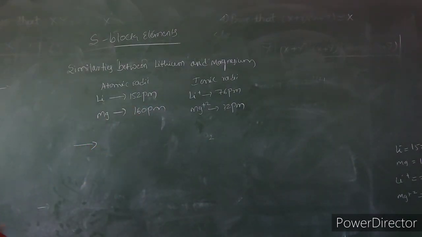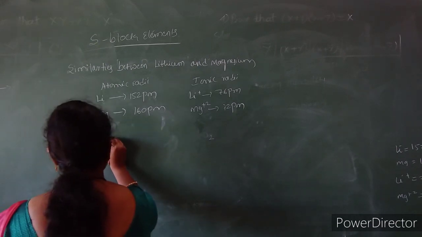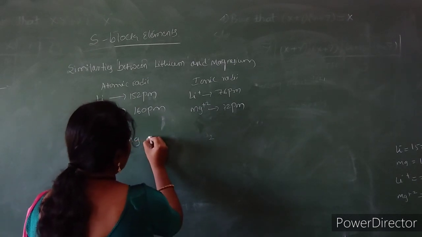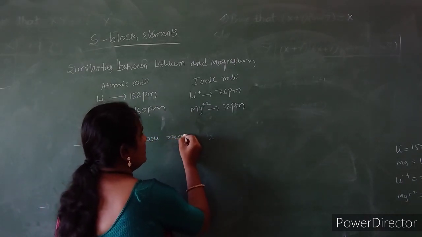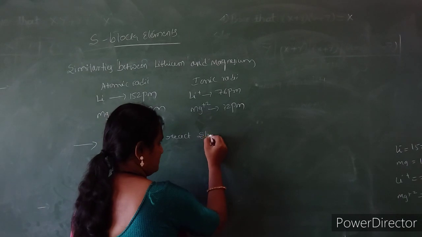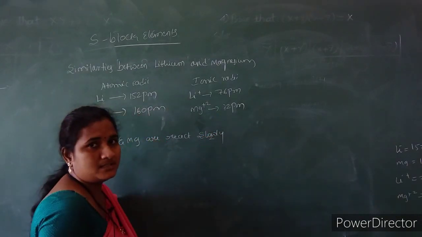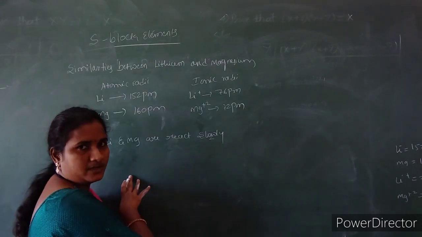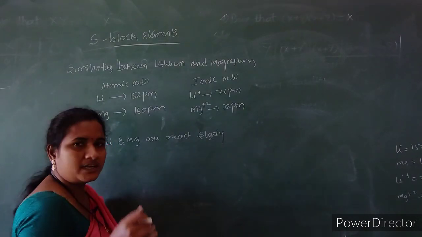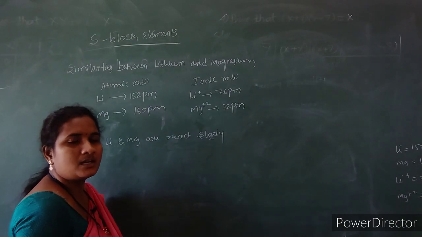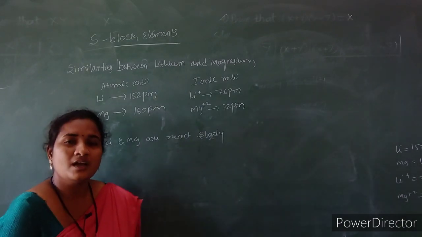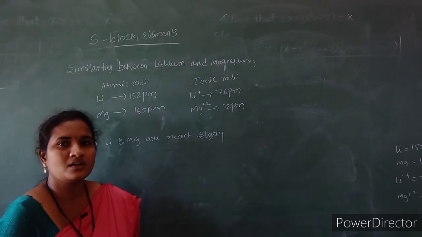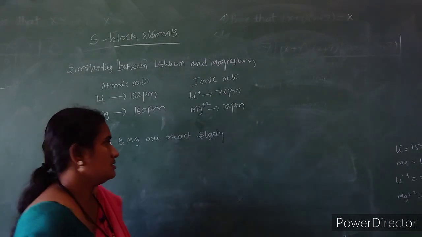Lithium and magnesium react slowly with water, but other alkali metals show vigorous reaction with water. So that is why it is different. Other alkali metals will not undergo combustion with nitrogen, but lithium and magnesium will.